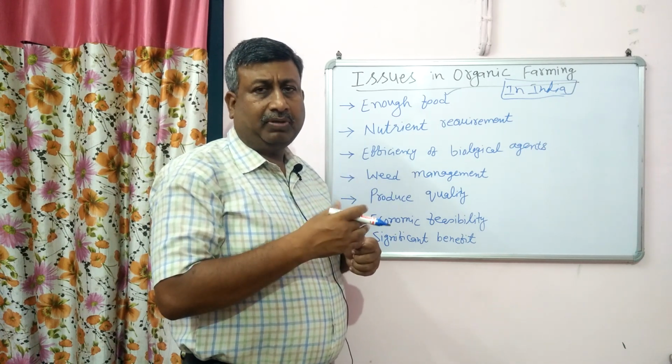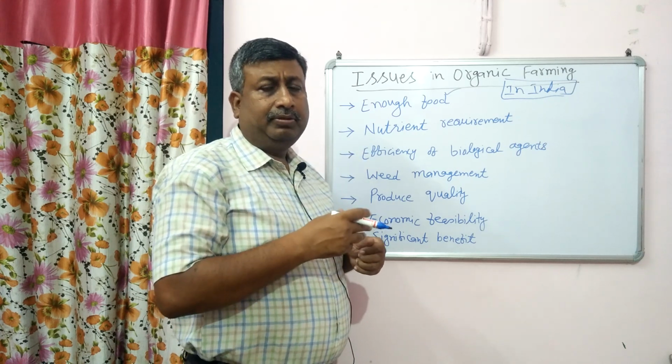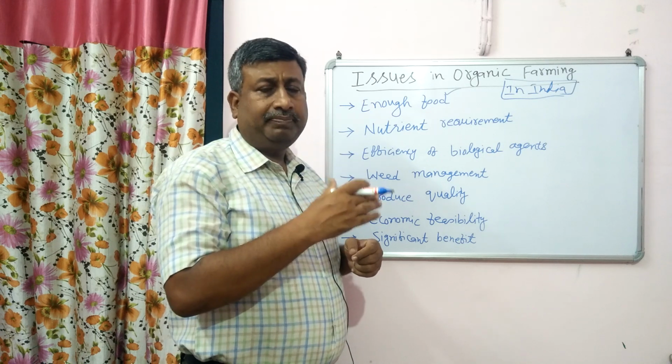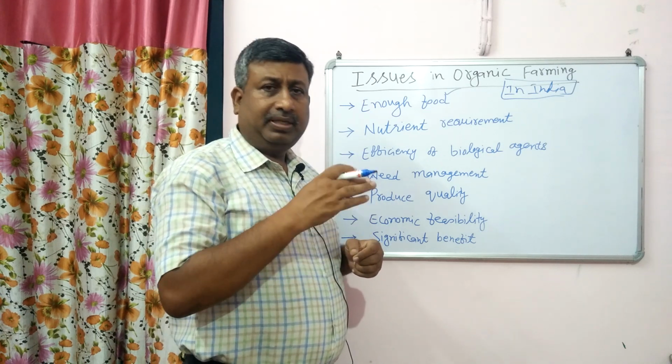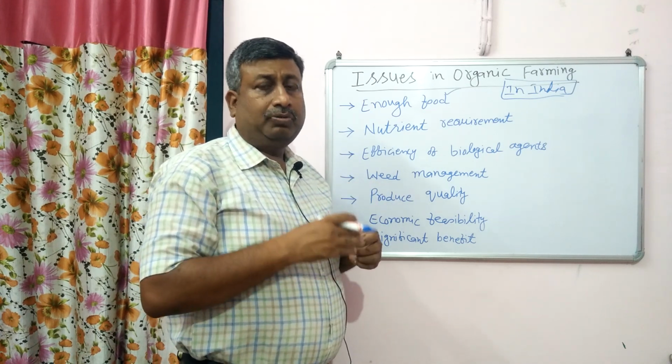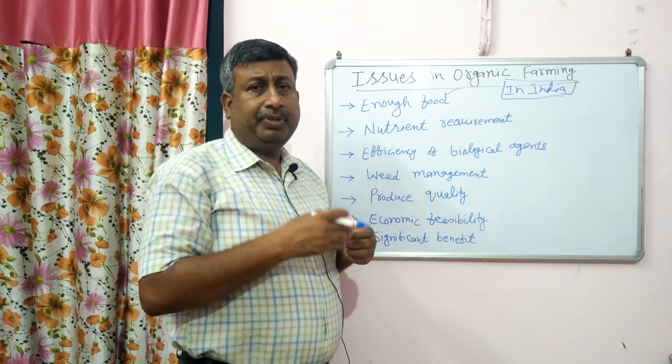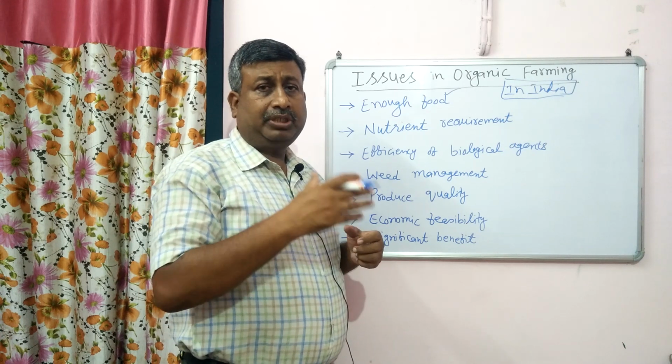Soils are degraded or lack nutrients. That's why in conventional farming we supply fertilizers. So when a conventional farm is converted into an organic farm, definitely there is a reduction in yield. In our India, the population is very large. So can we produce enough food for such a large population?